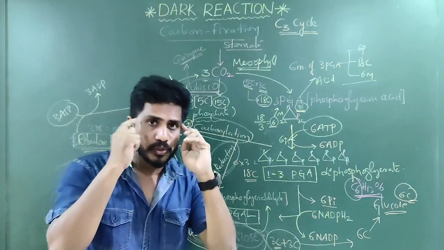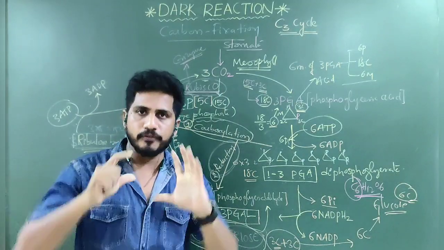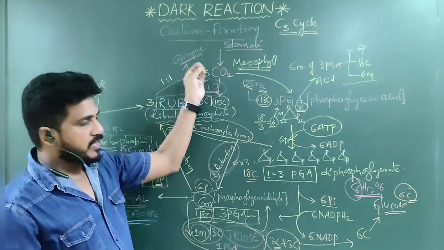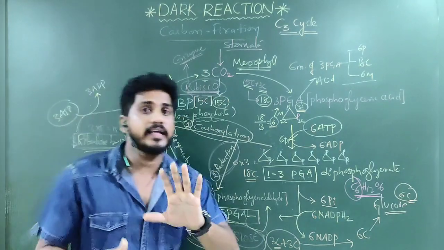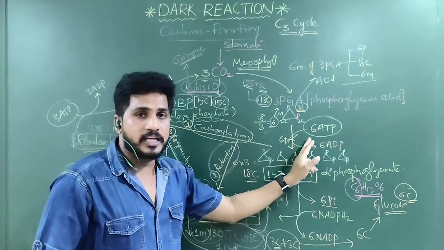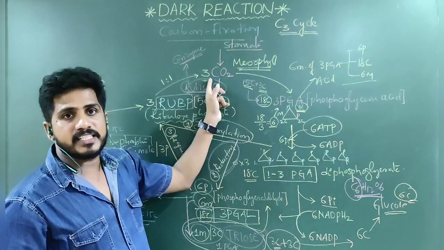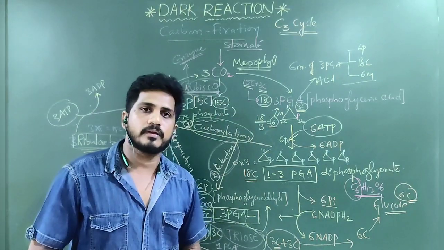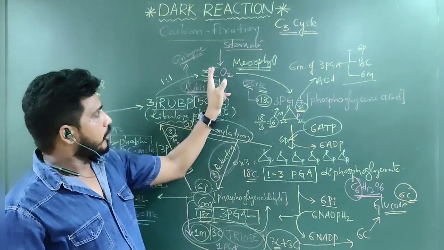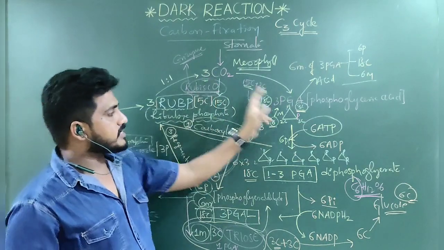On that you have to use your skills to get the concept. Don't fix your mind only for the 3. You just play with the 2. In the textbook they have given 2 ATPs. 2 ATPs they have given means how many carbon dioxide we have to take here? Sorry, here 1. 1 carbon takes, here 2. 3 carbons takes, here 6.